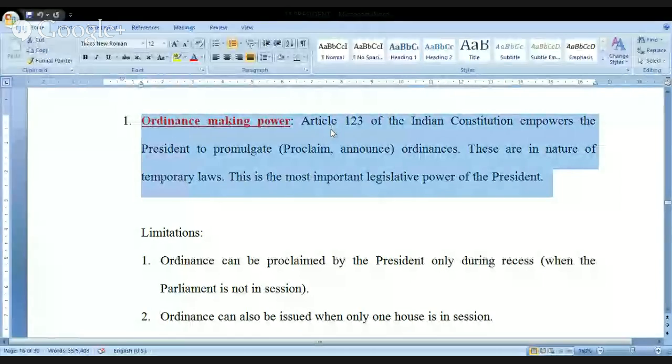I'll just show you the document now. Let me open the document and talk to you. Now look at this. Article 123 of the Indian Constitution empowers the president to promulgate ordinances. These are in the nature of temporary laws. If you look at the last point, kindly have a look at that. This is the most important legislative power of the president. But there are certain limitations.